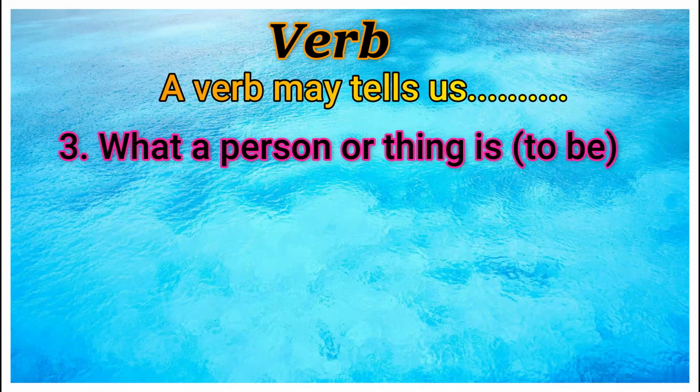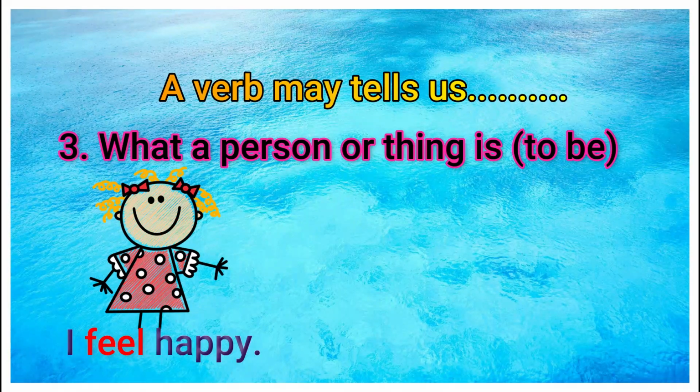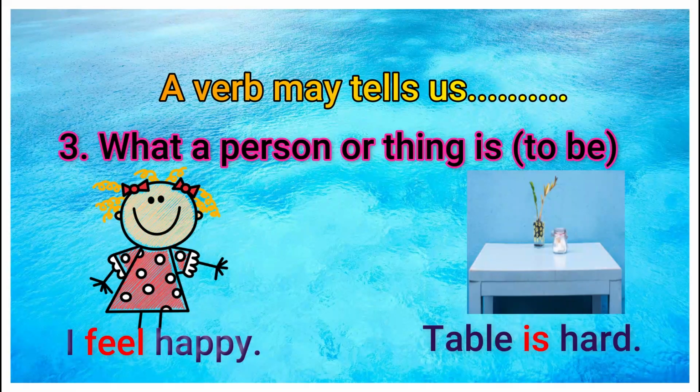Third, what a person or thing is, here showing the sense of to be. As for example, I feel happy. Table is hard. Types of verb we are going to see.